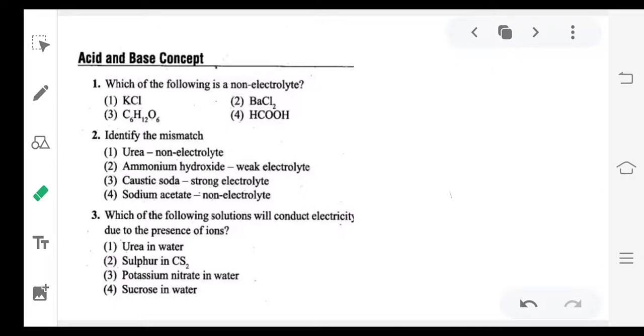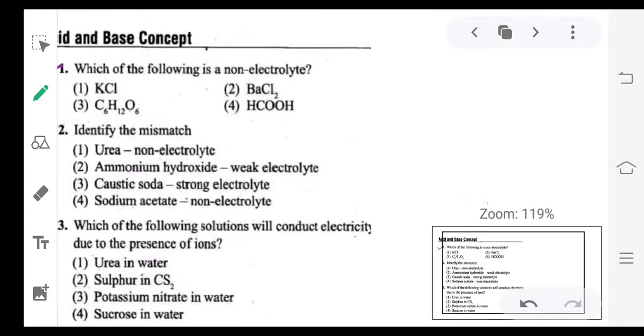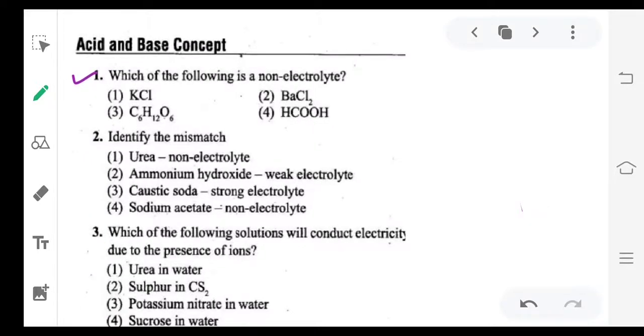So first question, which of the following is a non-electrolyte? KCl is an ionic compound, so this is an electrolyte. BaCl2 is an electrolyte. And this is glucose, this is a non-electrolyte, it won't undergo any decomposition. HCOOH is also an electrolyte, but a weak electrolyte.